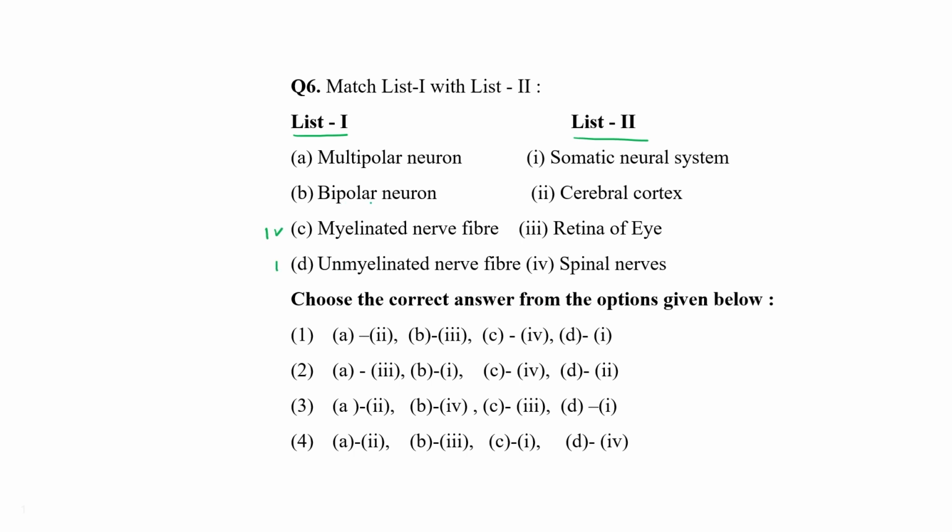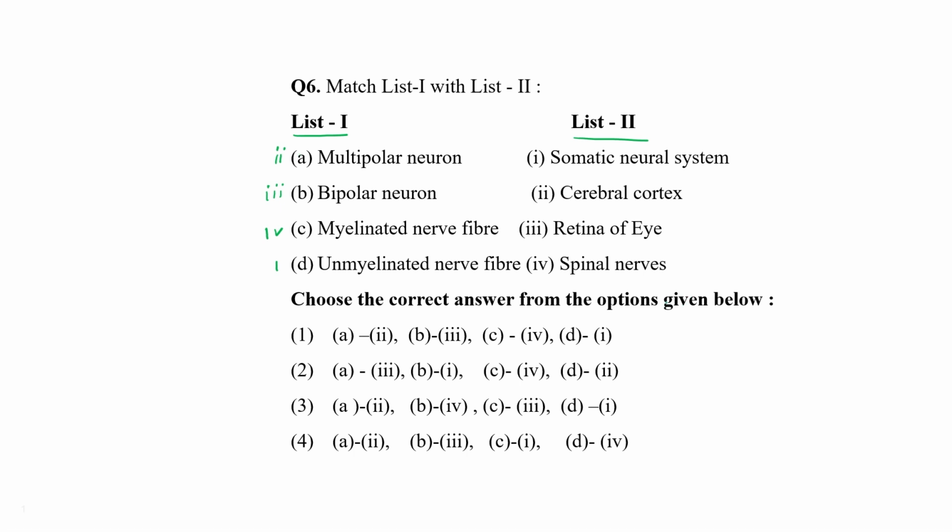Now, bipolar neuron is present in the retina of our eye. So B comes with the choice number 3. And what else? Multipolar neuron is present in the cerebral cortex. So choice number 2 comes with the choice number A of list 1.